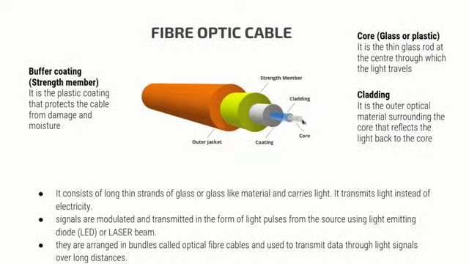Because of the cladding, the light inside the core gets reflected and through internal reflections it travels through the wire. And then you have a buffer coating or a strength member. This is the outer jacket, and inside that you have a buffer coating, made of a plastic material. It is used to protect this cable from getting damaged or becoming moist.